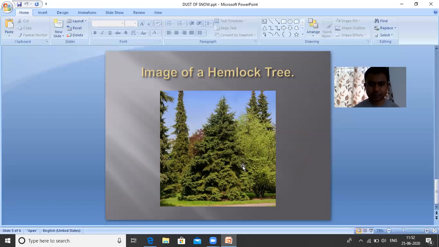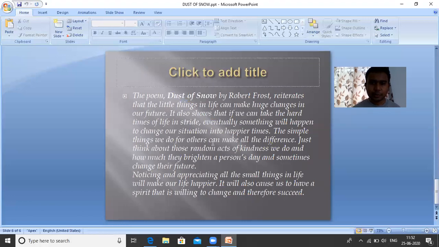All right. So, the poem Dust of Snow by Robert Frost reiterates that the little things in life can make huge changes in our future. It also shows that if we can take the hard times of life in stride, eventually something will happen to change our situation into happier times.